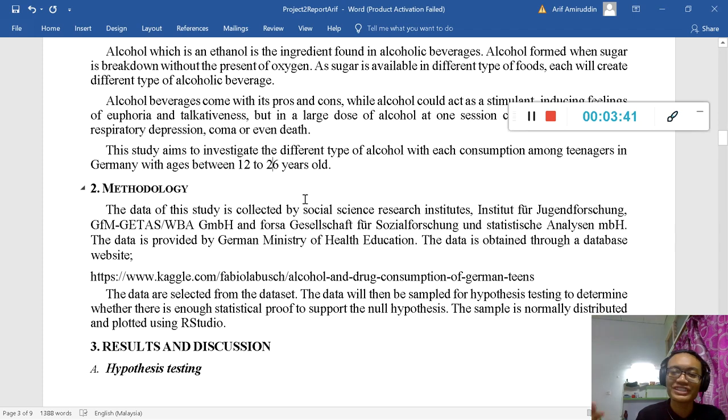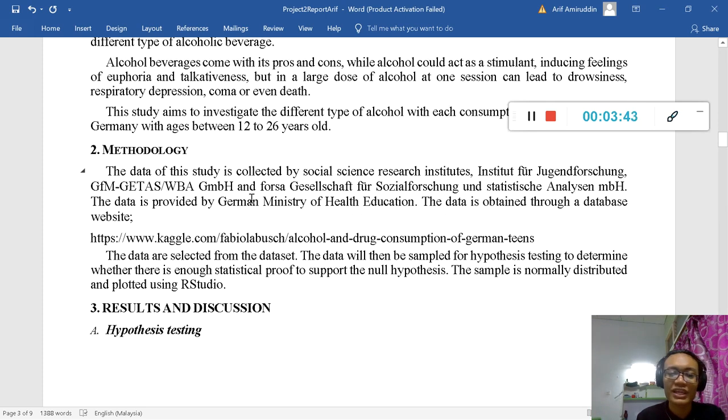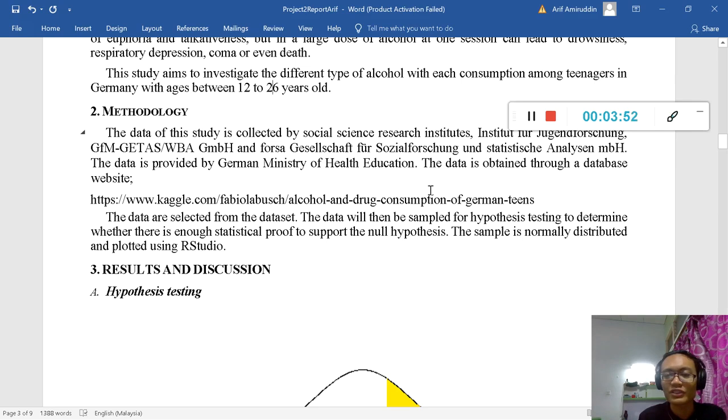The name of the institute is in German, and the data was collected by the German Ministry of Health Education. I obtained this data through a database website called Kaggle, and I provide the link here. The data are selected from the data set, then sampled for hypothesis testing, and we use RStudio and the R language to write the code and calculate everything we need in our project.